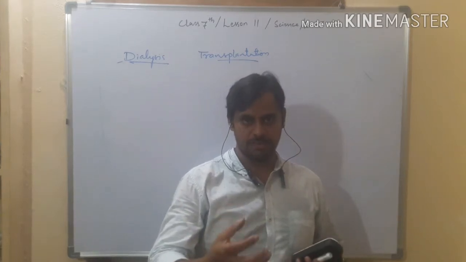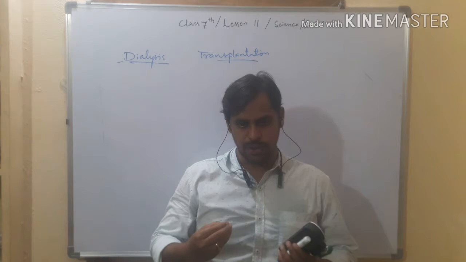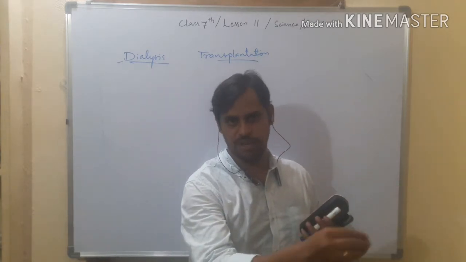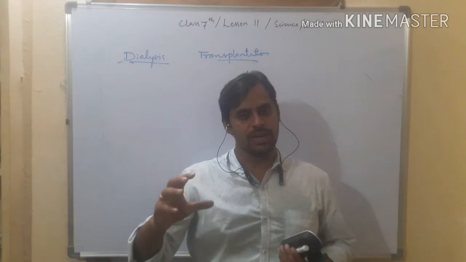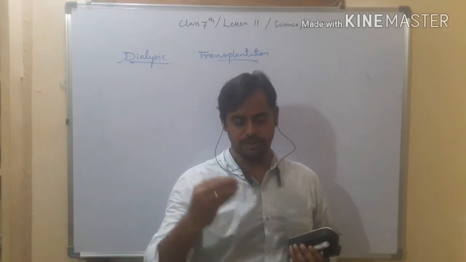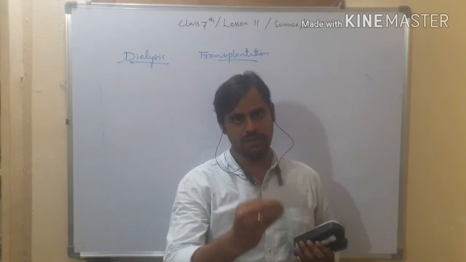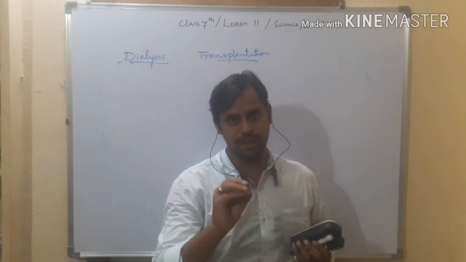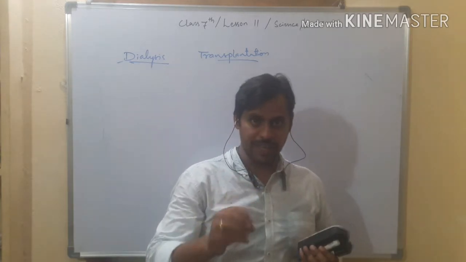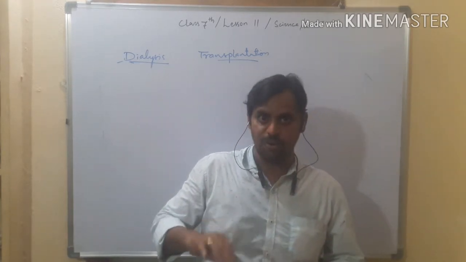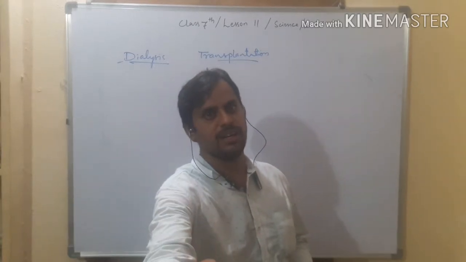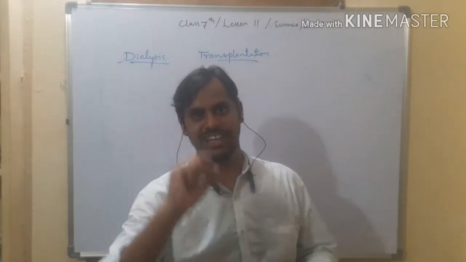By using this dialyzer machine, we are going to remove the impurities from the blood, like urea, uric acid, etc. We are removing urea from the blood by using what? By using the dialyzer machine. Where? Inside our body? No, outside the body. So it is simple purification of the blood outside the body by using a dialyzer.